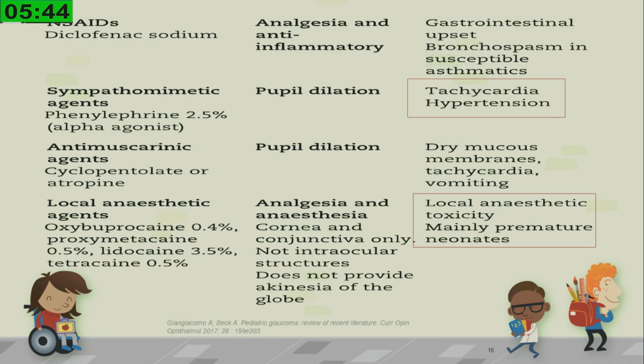intraoperatively. And our local anesthetic agents can cause local anesthetic systemic toxicity, mainly in premature infants. Also, sympathomimetic agents like phenylephrine, which is used to create pupil dilatation, cause tachycardia and hypertension.